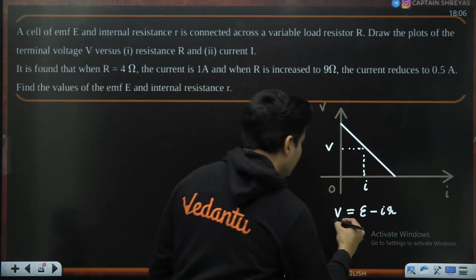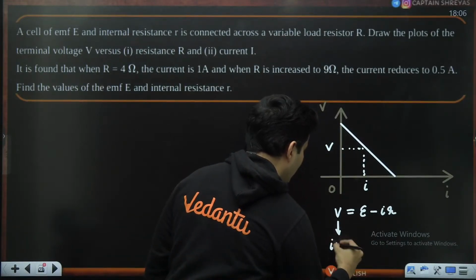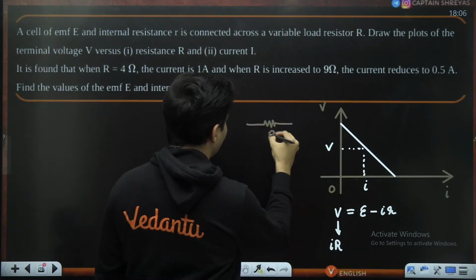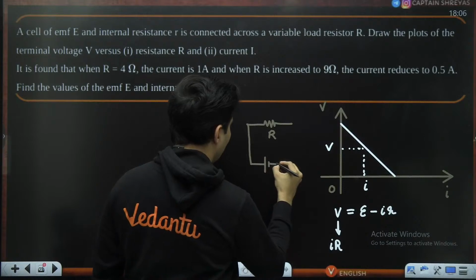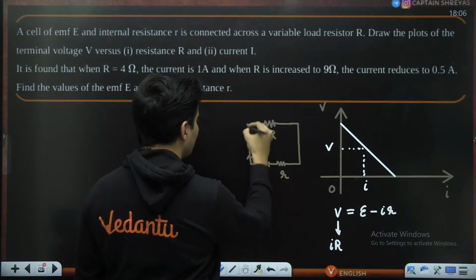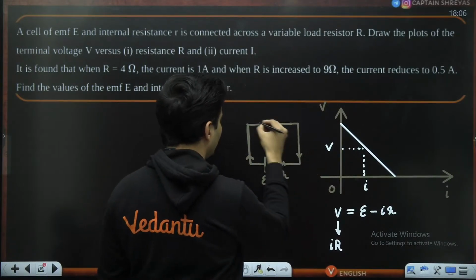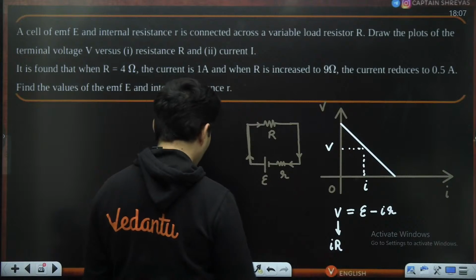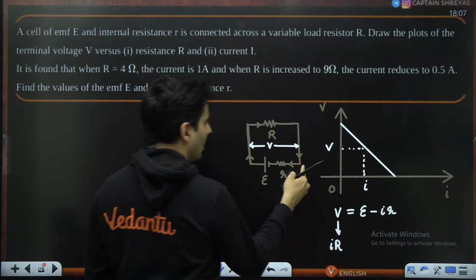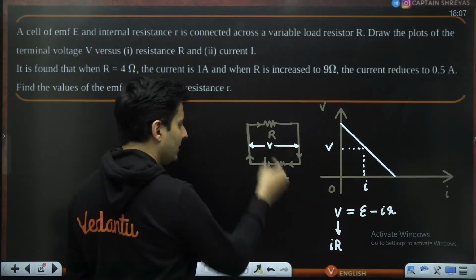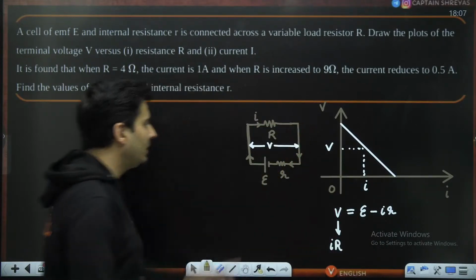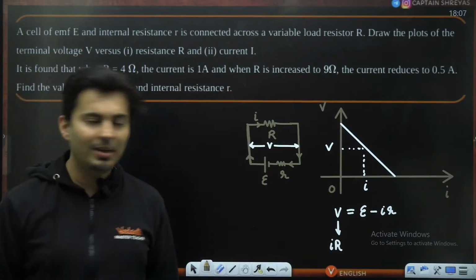Also, do not forget, this terminal voltage is also going to be I into R. The reason for that is very straightforward. See, this is our external resistance. This is our battery. This is our internal resistance. This is R, this is E. There will be obviously some current flowing this way. So the voltage that we are talking about is the terminal voltage across the terminals, which is also the voltage across the external resistance. So that is why it is also equal to current into external resistance.